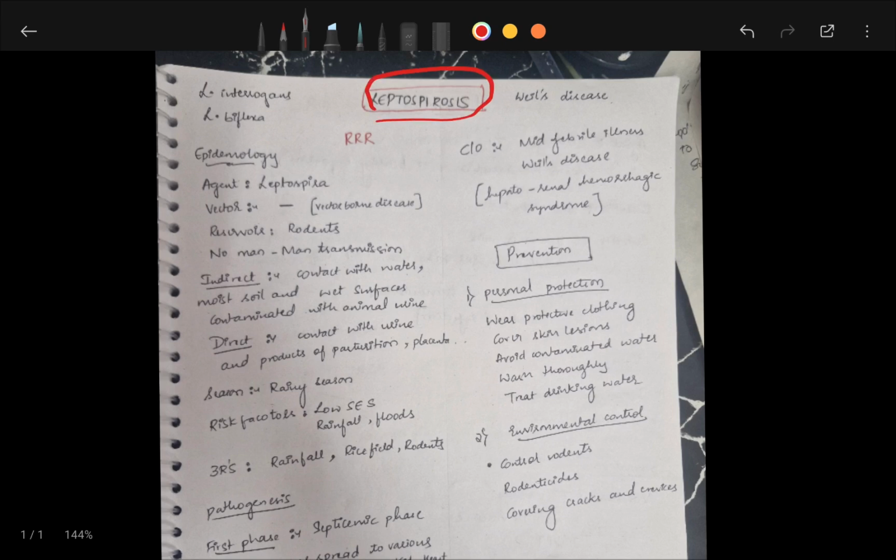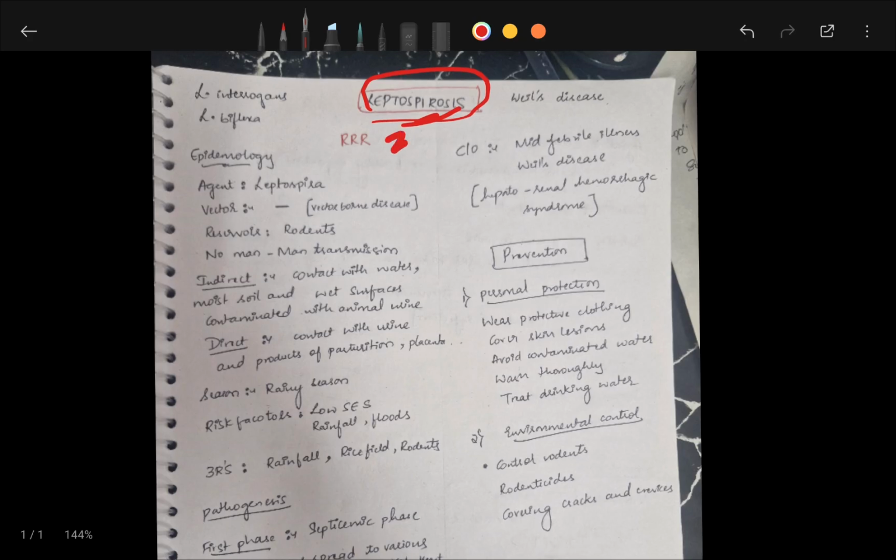Leptospirosis is one of the important topics in the epidemiology of communicable diseases. What is leptospirosis? It is a zoonotic bacterial disease caused by Leptospira interrogans or Leptospira biflexa. This is also known as Weil's disease. Coming to epidemiology, you have to write agent, host, and environment, because the agent enters the host through the environment. The agent factor is Leptospira interrogans, or spirochetes, as they are spirally shaped.